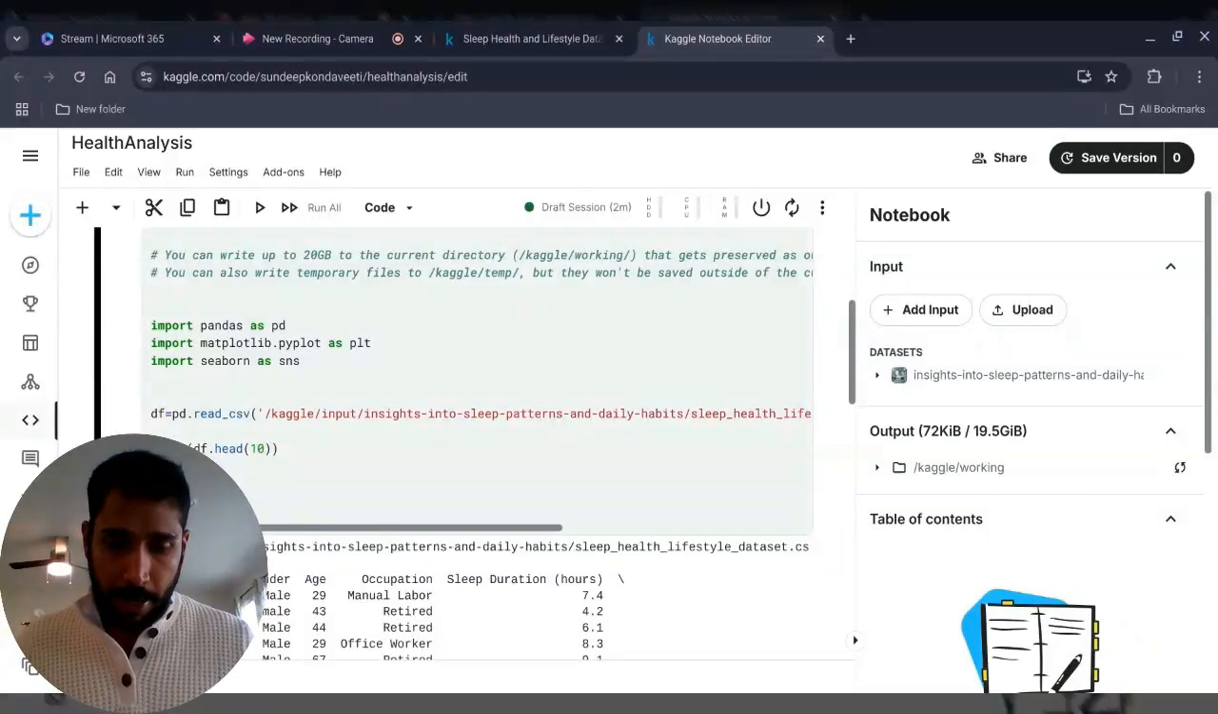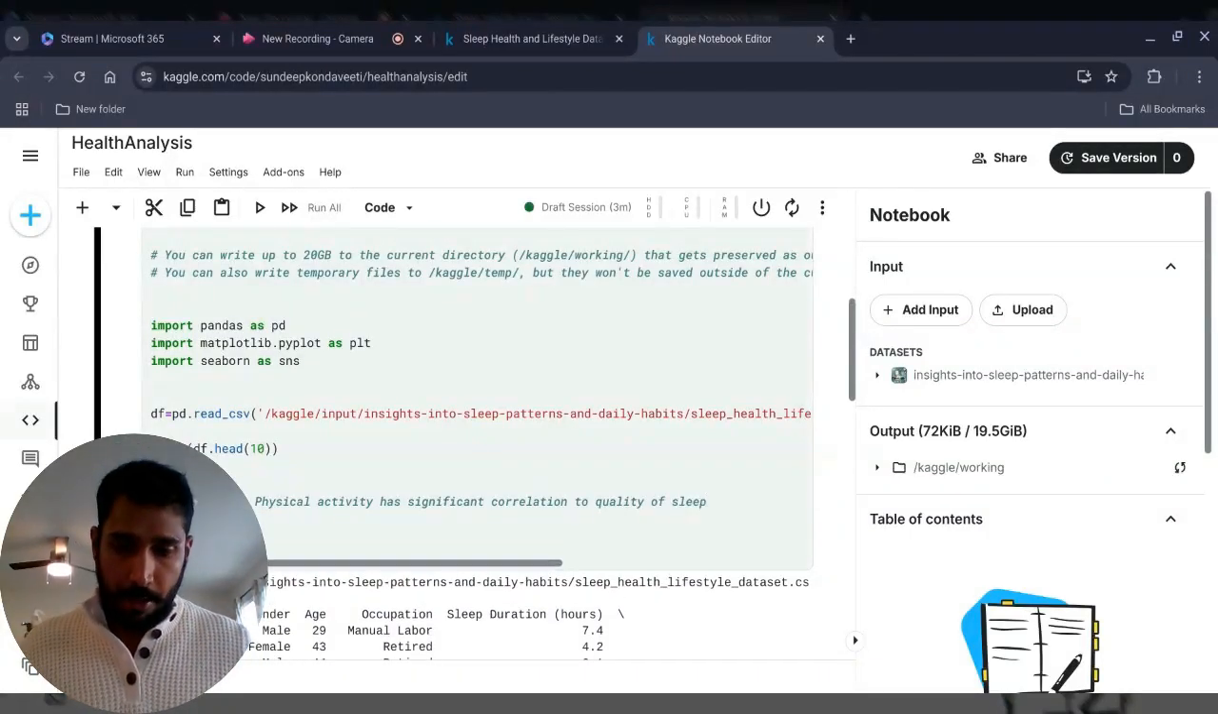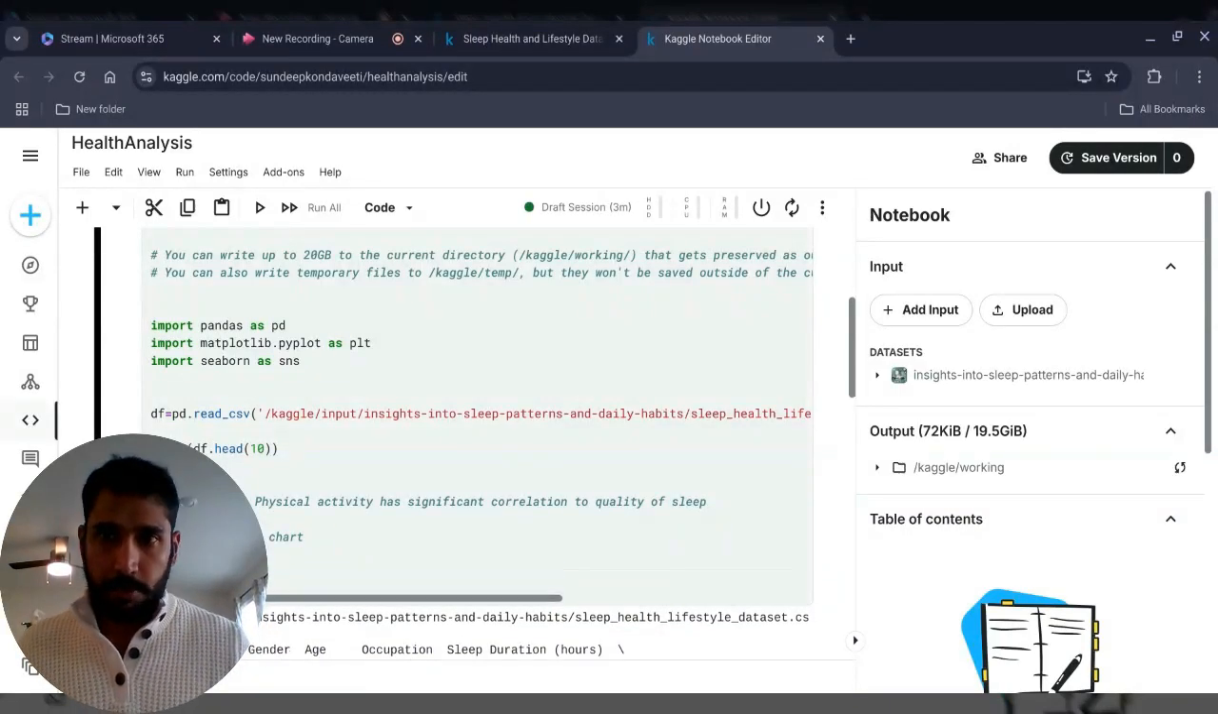I'm going to put down my hypothesis here. Hypothesis is physical activity has significant correlation to quality of sleep. That's what I'm trying to understand here from the data set I have. To start with, I'm going to plot a density chart to see if there is any relationship to begin with.